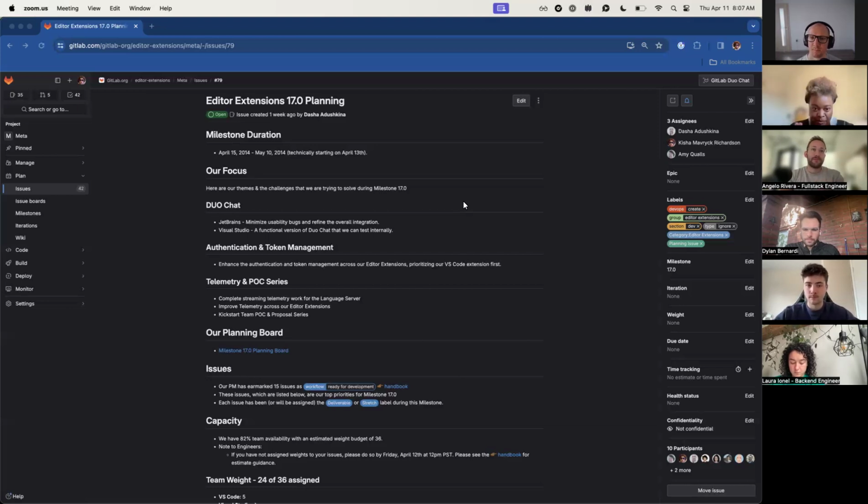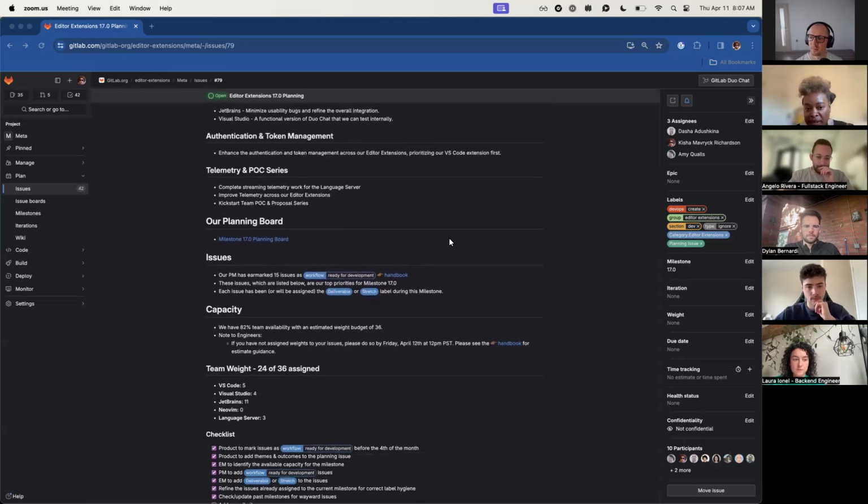So some of you are working on bits that relate to telemetry. Dylan, Lena, I know you guys are working on things that relate to telemetry. So we'll complete the streaming telemetry work for language server, improve telemetry across our editor extensions, and kickstart team POCs and proposal series. John has a proposal. Angelo is working on a POC, along with a few of the rest of you who are also working on some of those things. So hopefully we'll be able to devote some time to that.